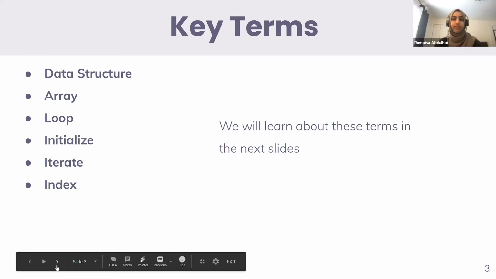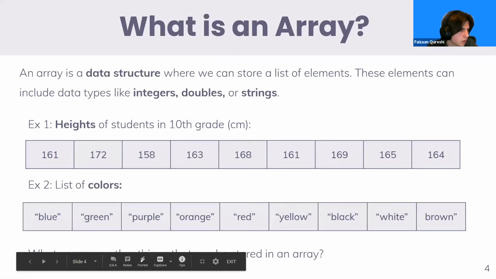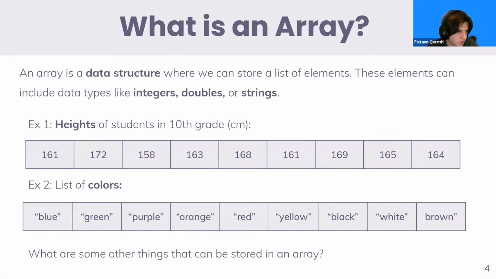Okay, all right, so let's talk about what an array is. So an array is a data structure where we can store a list of elements. A data structure is a way to organize our data so we can use it easily and efficiently. These elements can be integers, doubles, or strings.